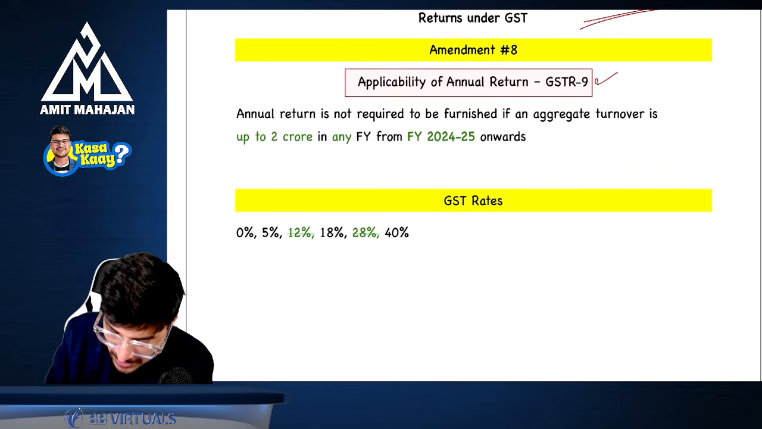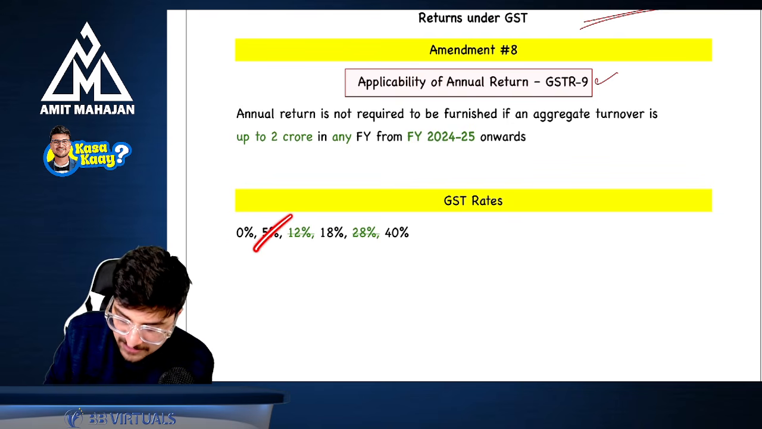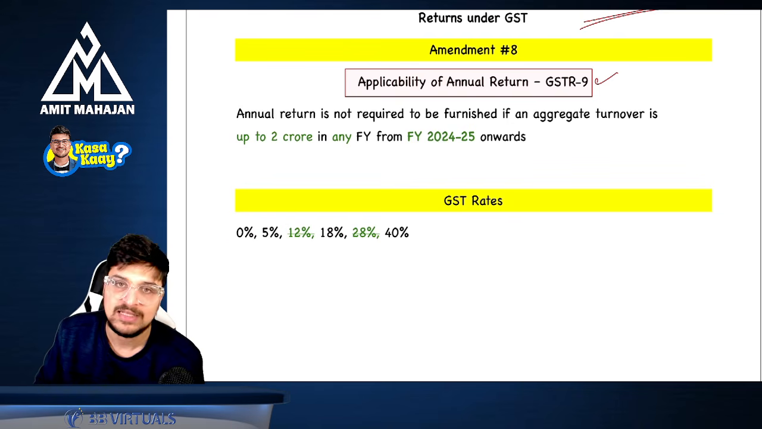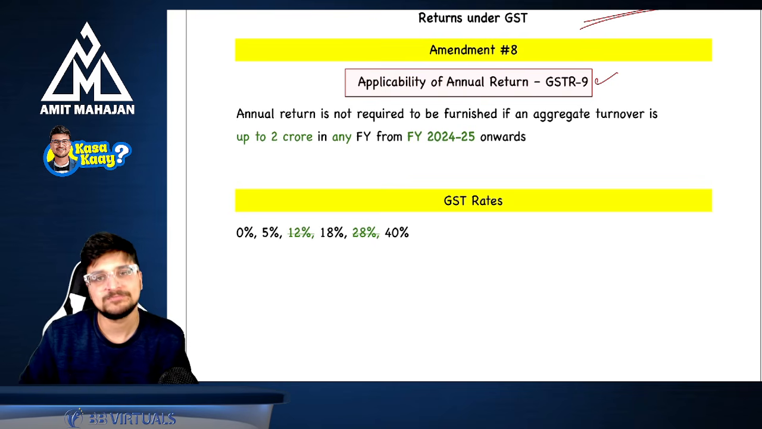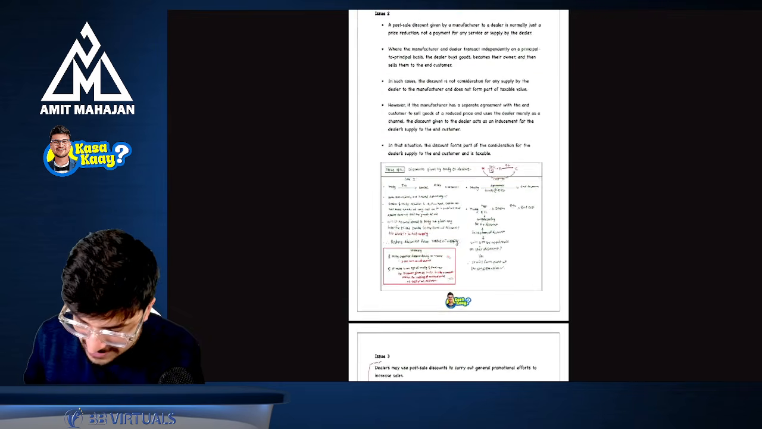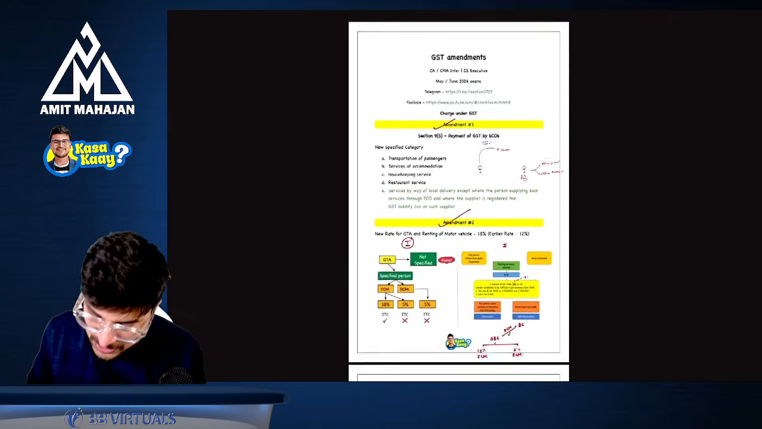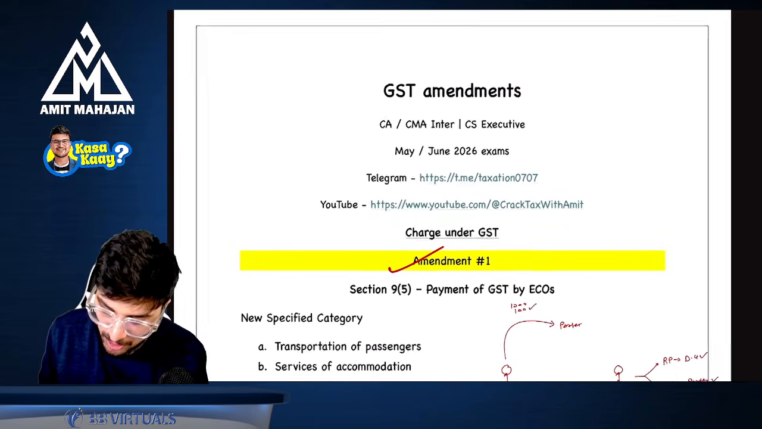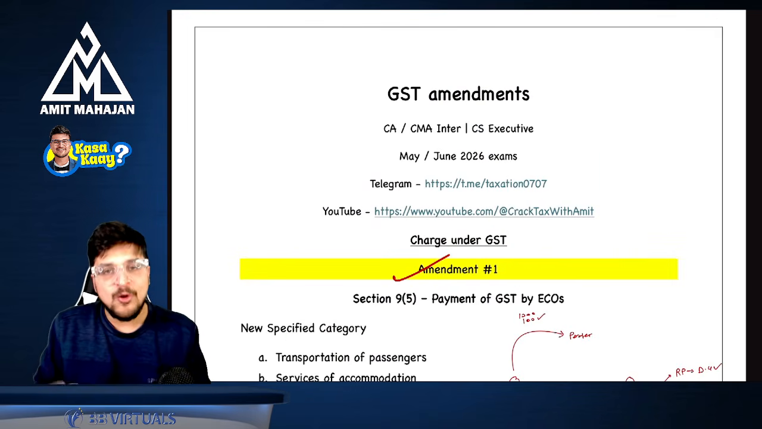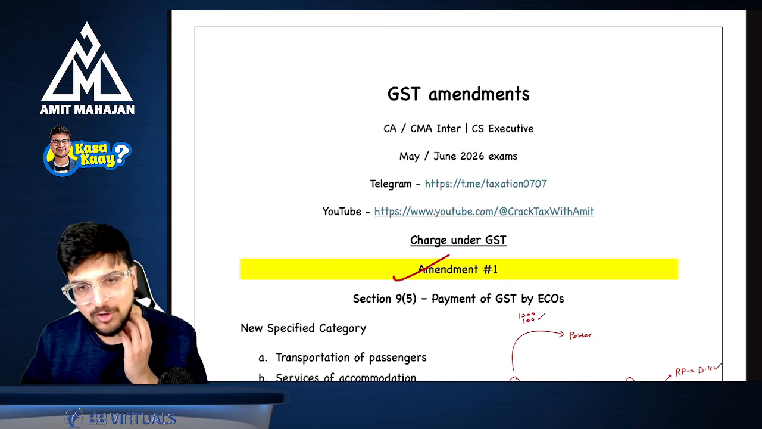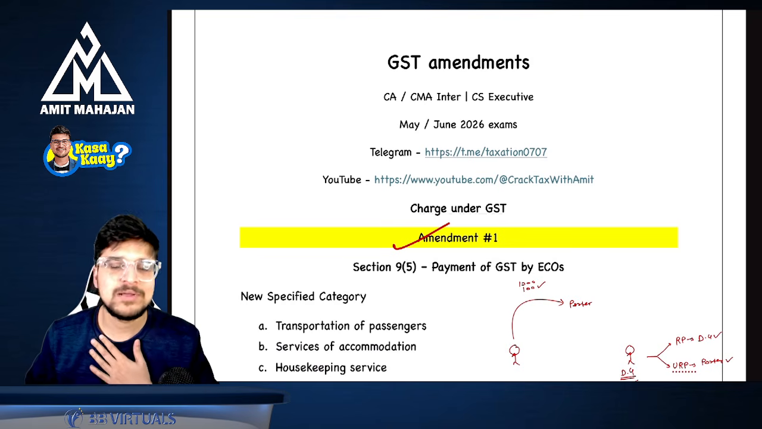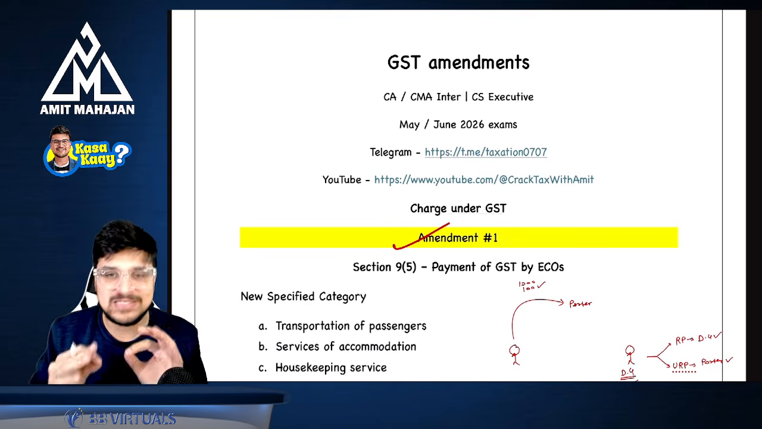In GST rates, I have already told you there are only 4 rates: 0%, 5%, 18%, and 40%. These 2 rates have been removed: 12% and 28%. Right. So guys, these were the amendments in your inter syllabus. I hope that you are clear with these amendments. Around 40-43 minutes we have covered all the amendments, and I have tried my level best to explain these amendments in the best possible manner.